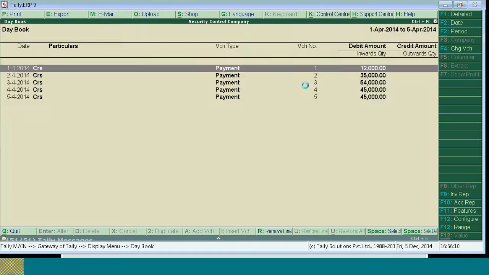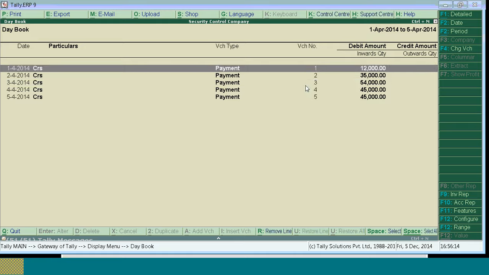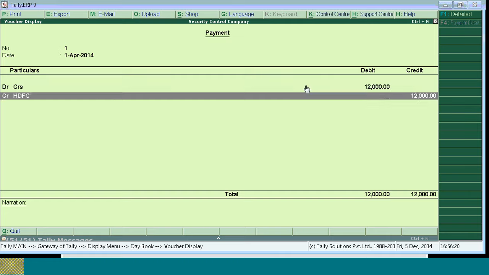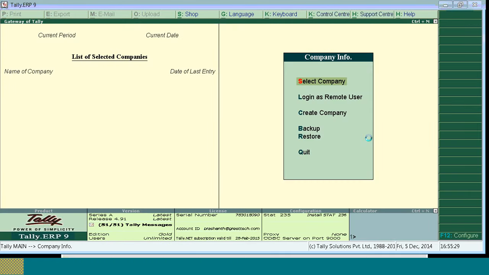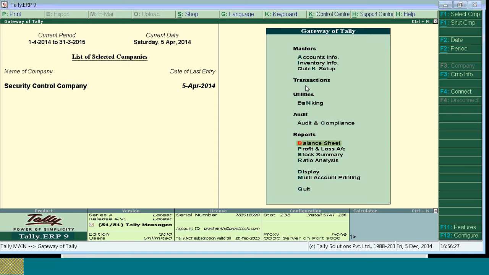Even when you go to display daybook, you can't alter any transaction. So the same error will appear. You can press Control Enter only to view the transaction, but not to alter the transaction. So for data entry 2, the restriction was given only to display, but not to alter, not to create, not to delete. Then under transaction, accounting voucher and inventory voucher is not displayed.